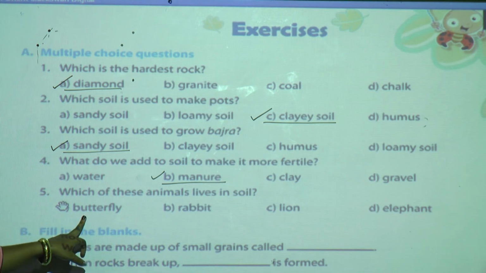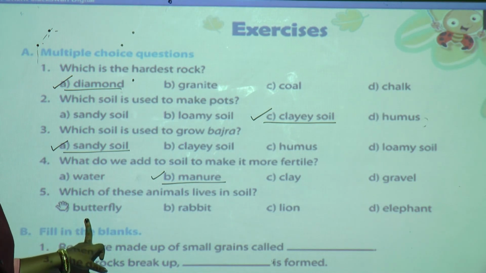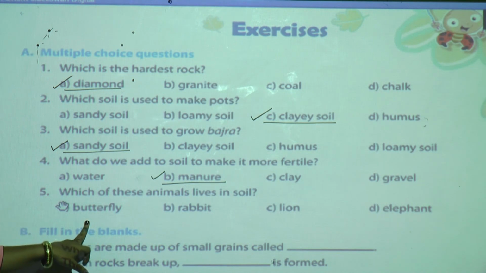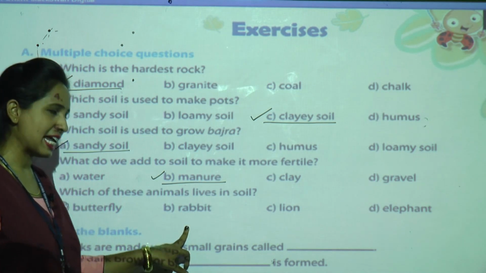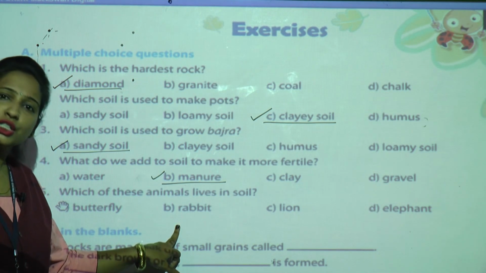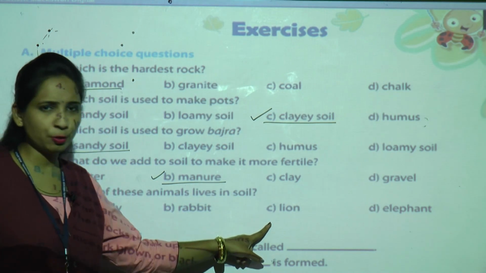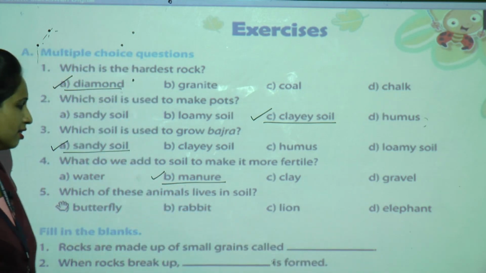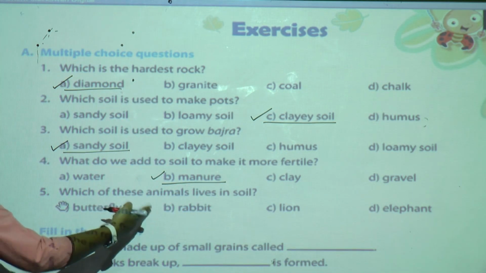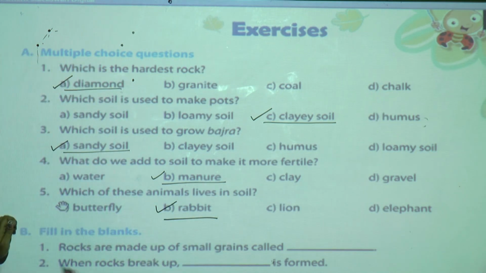Butterfly. Think about butterfly. Did you see a butterfly in soil? No. Where did you see the butterfly? On a flower. Yes. Rabbit. What about rabbit? Yes. Rabbit lives in soil. And what about lion? Lion lives in a den. You know. Elephant. What about elephant? Elephant lives in a forest. So what is the correct answer? Rabbit. Rabbit lives in soil.